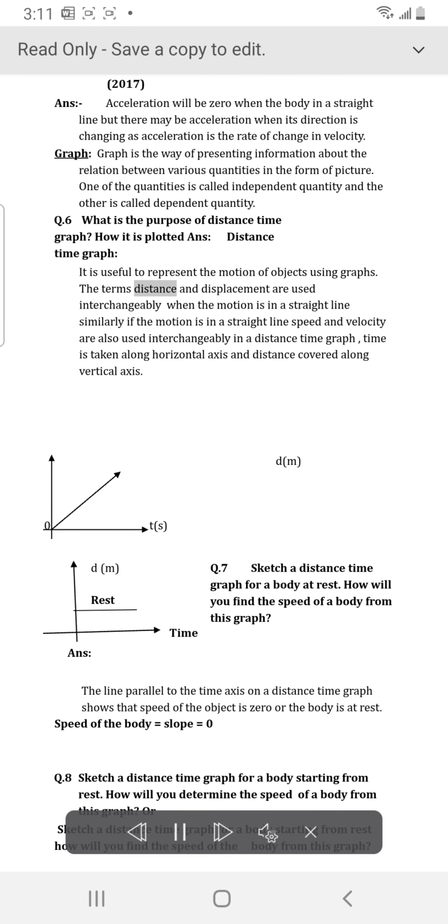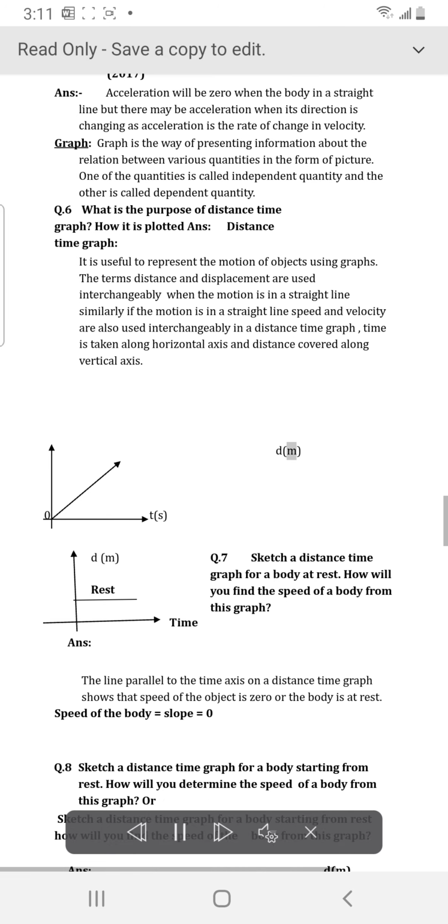The terms distance and displacement are used interchangeably when the motion is in a straight line. Similarly, if the motion is in a straight line, speed and velocity are also used interchangeably. In a distance-time graph, time is taken along the horizontal axis and distance covered along the vertical axis.